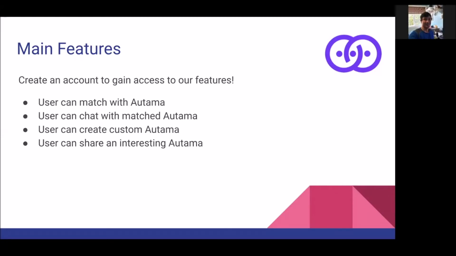We have so many features for our Autama apps and application. A user can match with one of these Autama. A user can chat with a matched Autama. A user can also create a custom Autama with plugged in interests of their own. And a user can also share an interesting Autama with one of their friends. If they've created an Autama they want to show one of their friends, it'd be a really amazing thing to do.